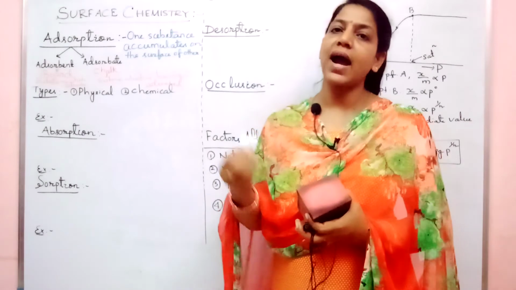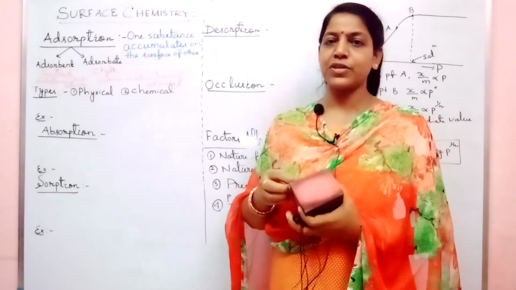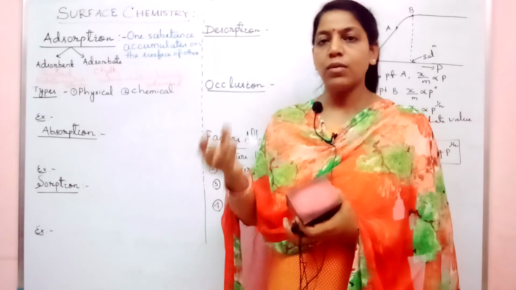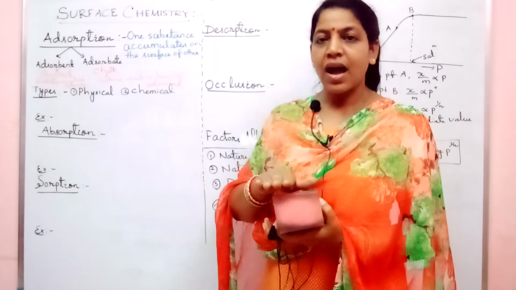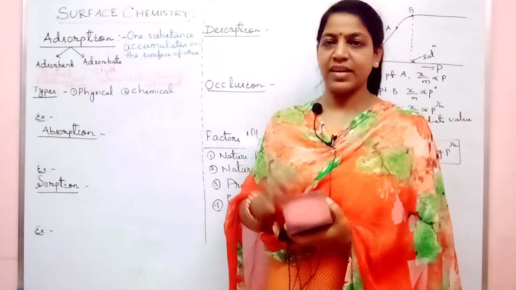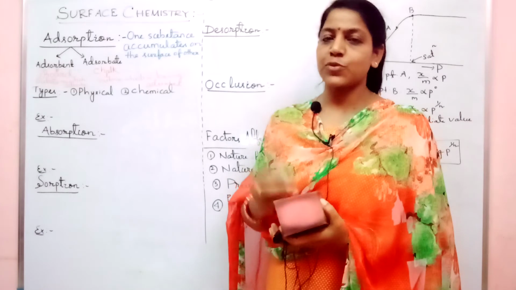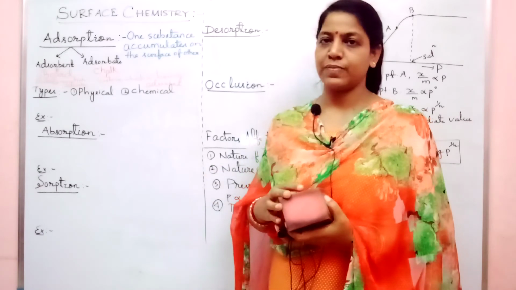Enthalpy of adsorption. What is enthalpy of adsorption? To deposit 1 mole of the substance on the surface, how much energy is liberated in terms of heat? That is called adsorption enthalpy or enthalpy of adsorption.